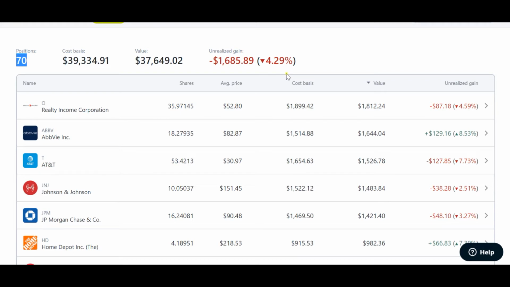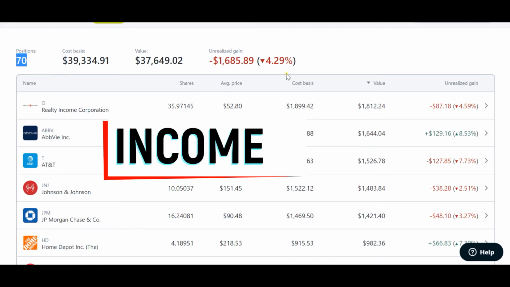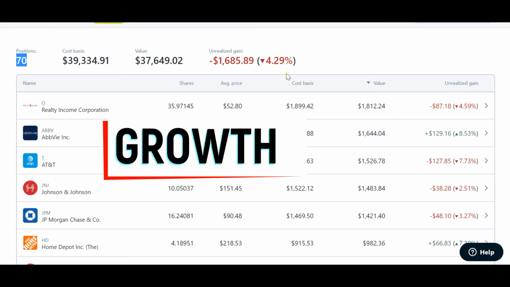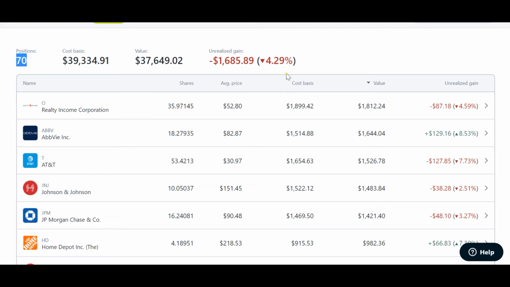down 4%. So I will be evaluating my portfolio based on various metrics like performance, monthly income, diversification, valuation, safety and the growth of dividends so that it will give a better picture for you. So without wasting any time, let's jump in.